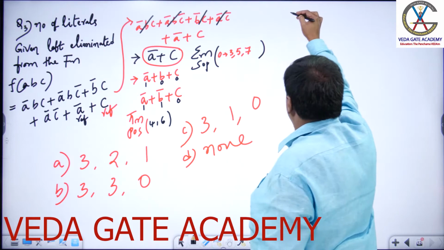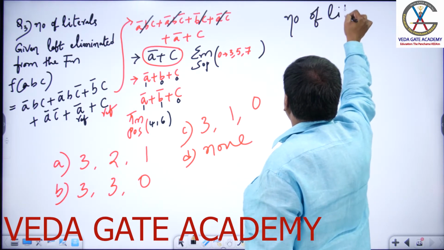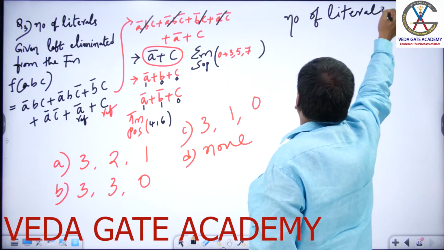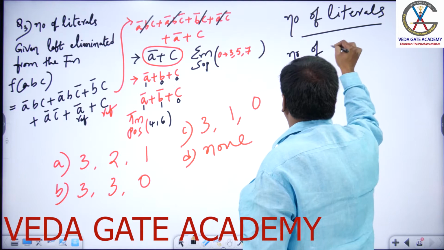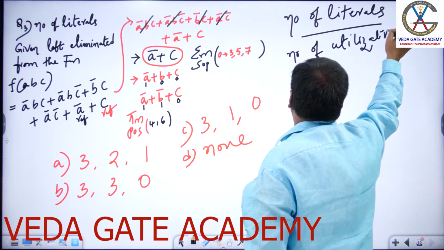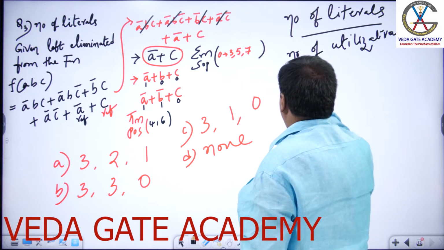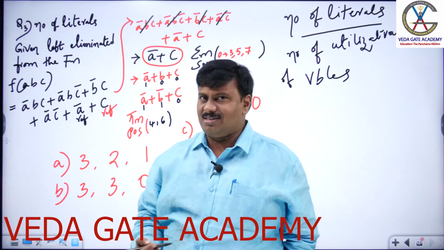And if I give you a definition of number of literals, it is the number of utilizations of variables.